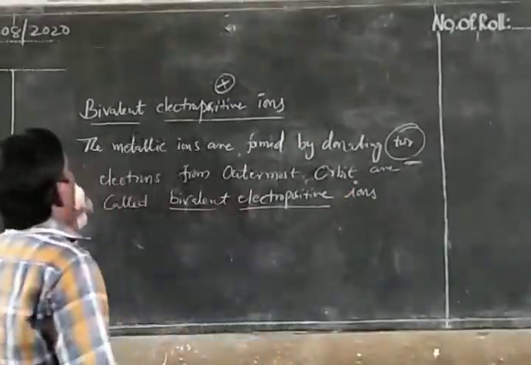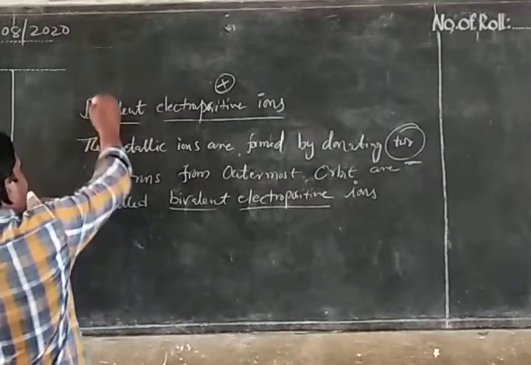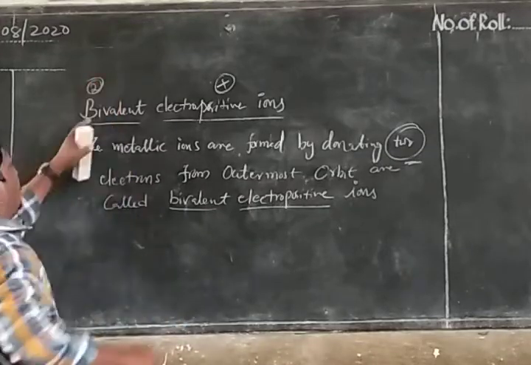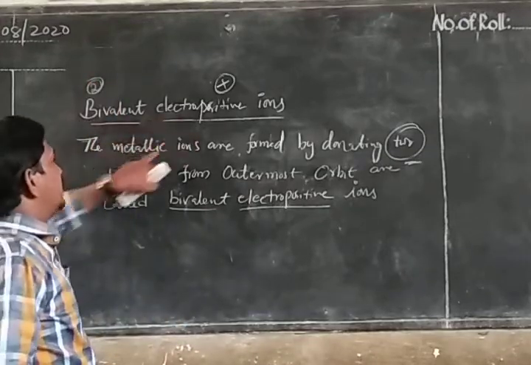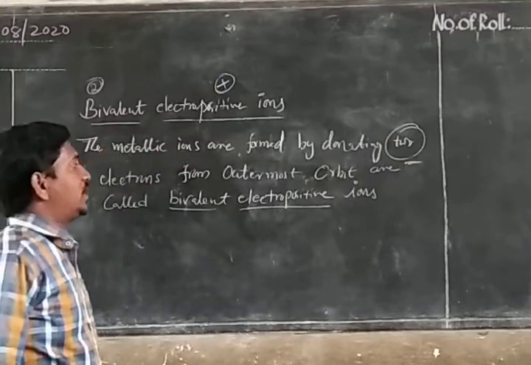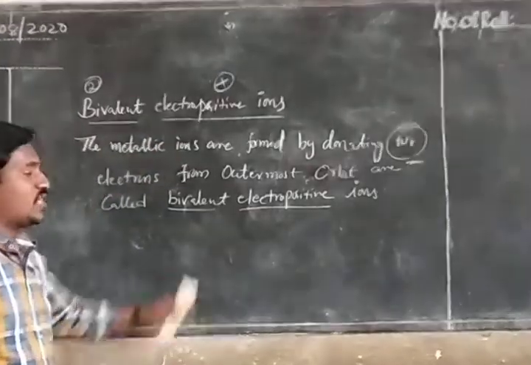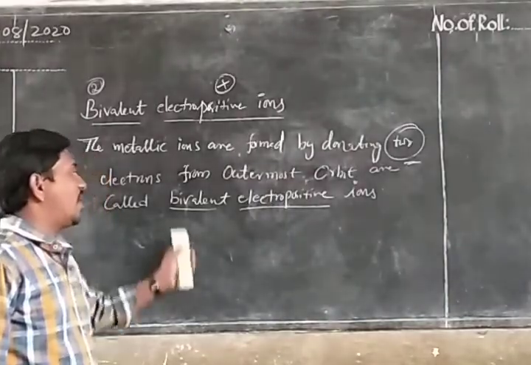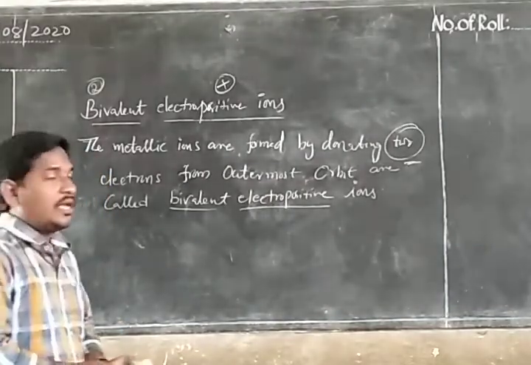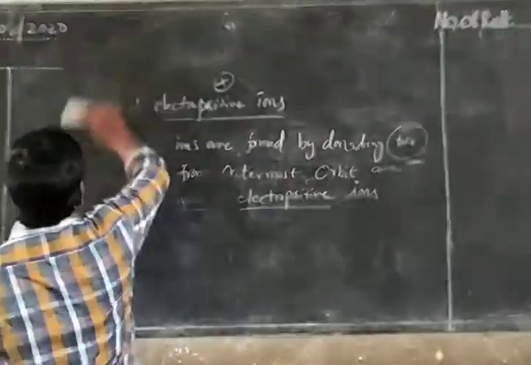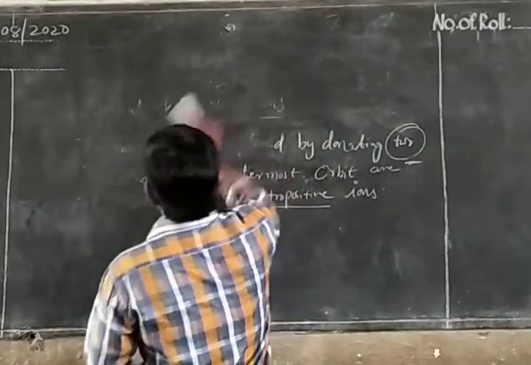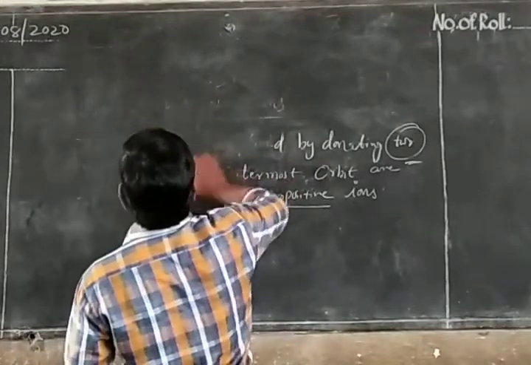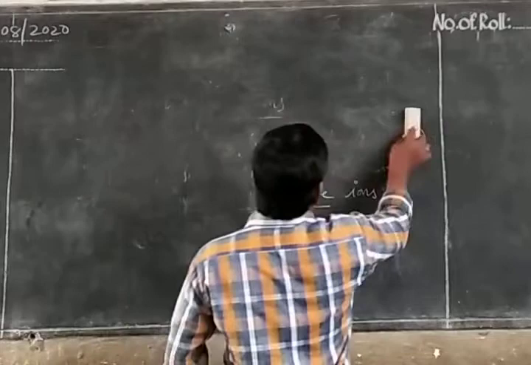Bi means two. Bivalent electropositive ions: the metallic ions formed by donating two electrons from the outermost orbit are called bivalent electropositive ions. Now we have drawn a table where we can see some bivalent electropositive ions.